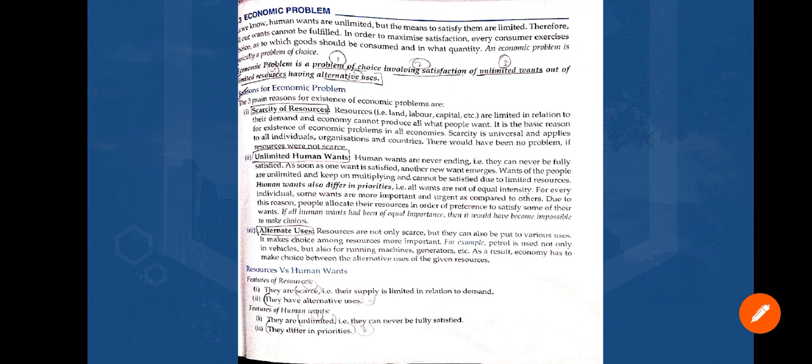You can mark many things here, right? It is a problem of choice, number one. Second, it involves satisfaction. What does that mean? It means that we have to be satisfied with what we have. Third is unlimited wants. We have unlimited wants of one commodity. Fourth, limited resources. So the economic problem is a problem of choice, which involves satisfying unlimited wants out of limited resources.